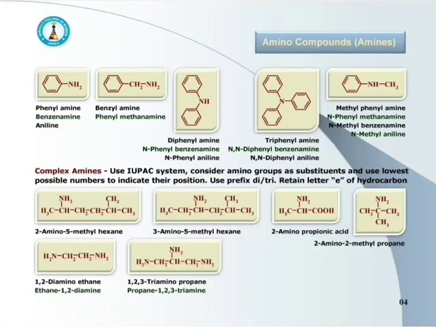Next, benzene ring CH2NH2, that is benzylamine. Here C6H5CH2, that is benzene and the CH2 is the benzyl group, and to this NH2 is attached, that's why it is benzylamine. Its IUPAC name is phenylmethanamine. One carbon containing amine, that is methanamine, and a phenyl group is attached to it, that's why it is phenylmethanamine.